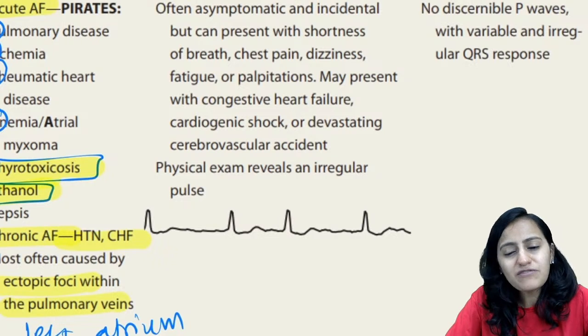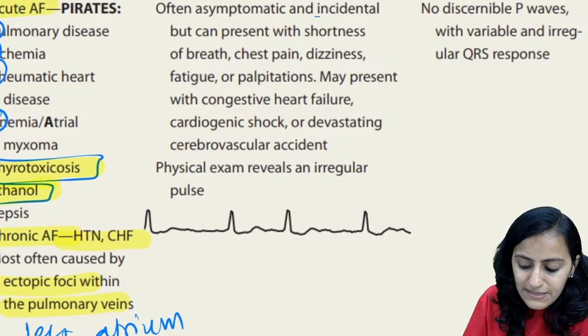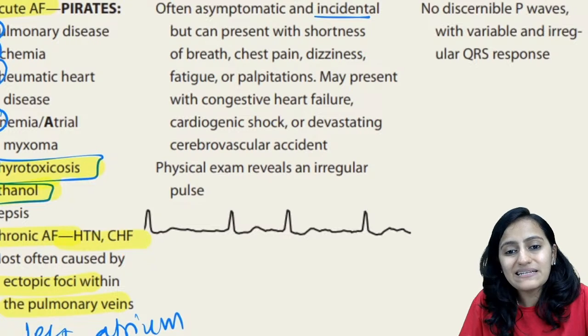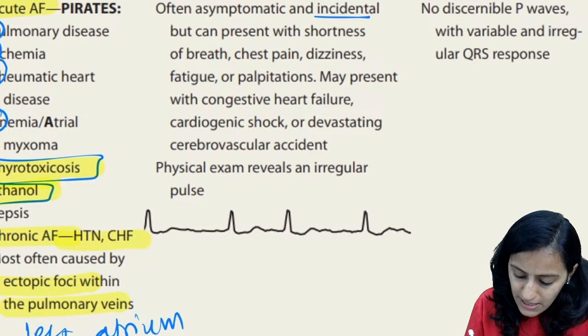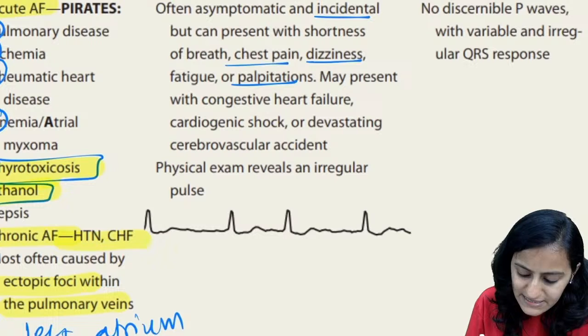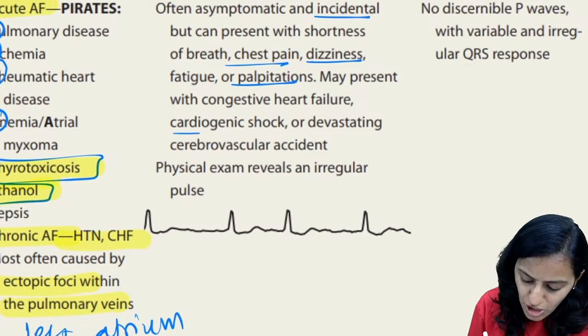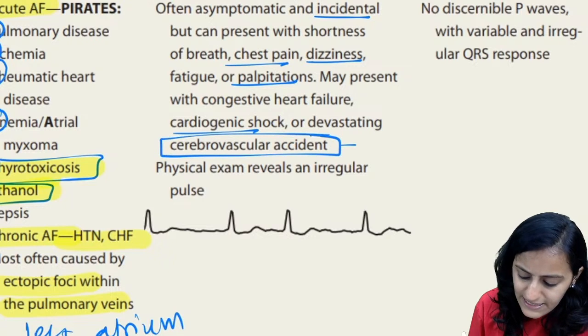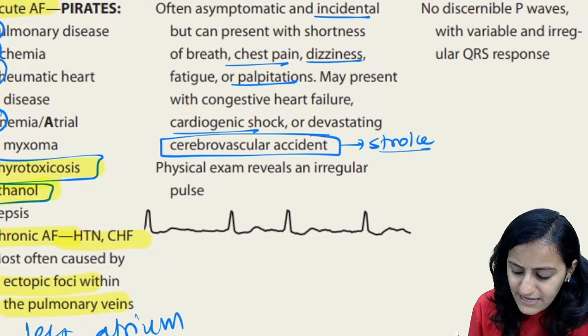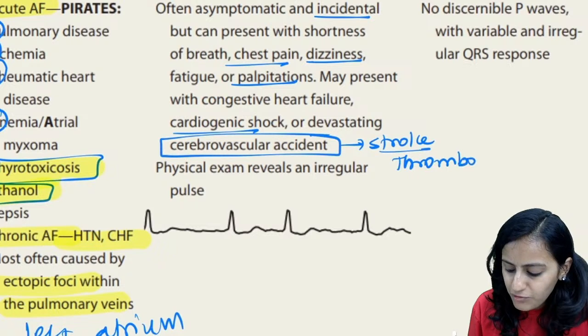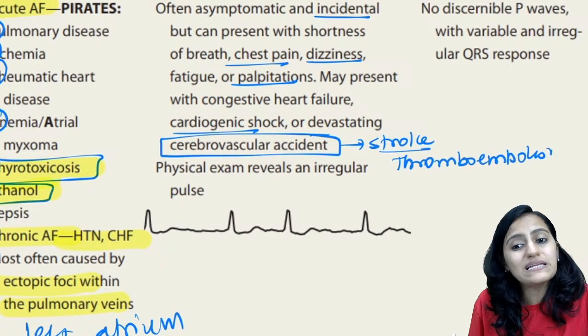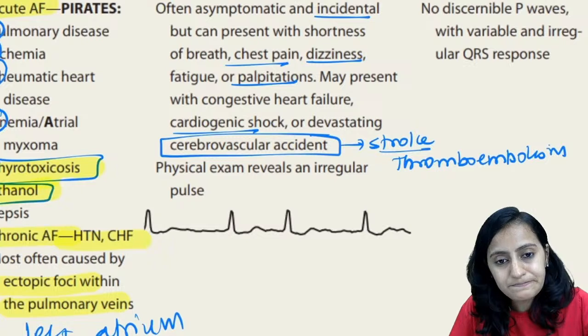Atrial fibrillation is often asymptomatic and incidental, but the patient can have palpitations, dizziness, chest pain. It can lead to cardiogenic shock and, very important, to cerebrovascular accident, that is stroke, because of thromboembolism. That is what we learned. There is a risk of thromboembolism.